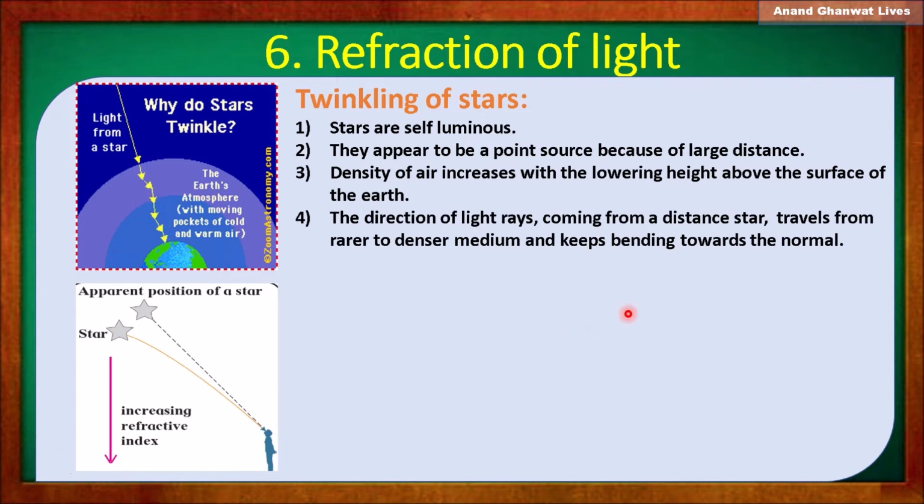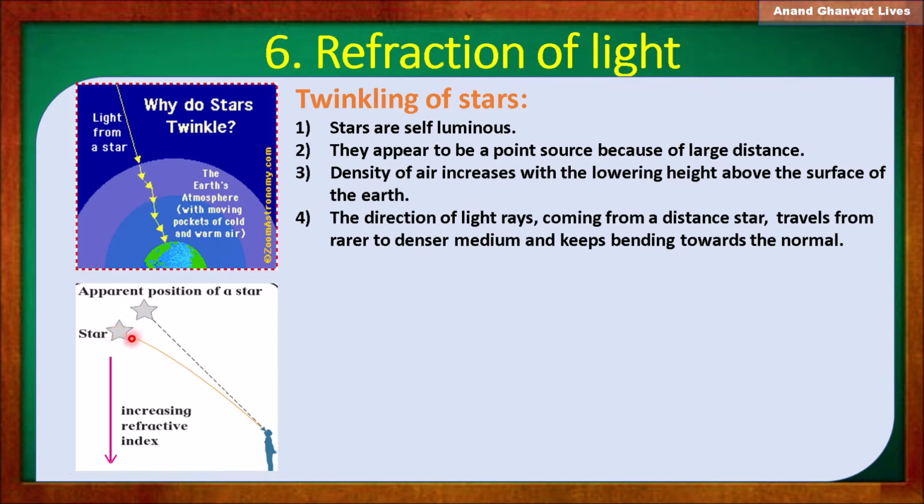Now the direction of light rays coming from distant stars. This is a distant star and it is like a point, and its rays come from a long distance. The light travels from a rarer to a denser medium. You know that the medium around the earth is denser, and air becomes rarer and rarer at long distances.